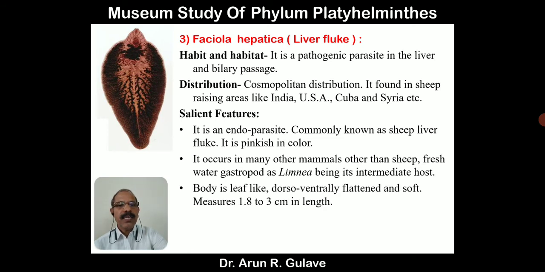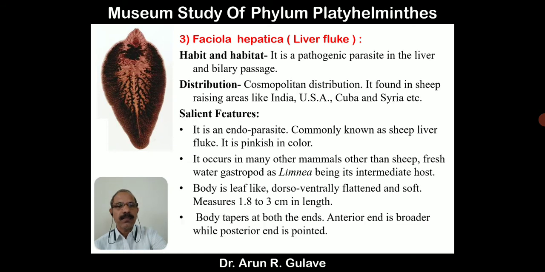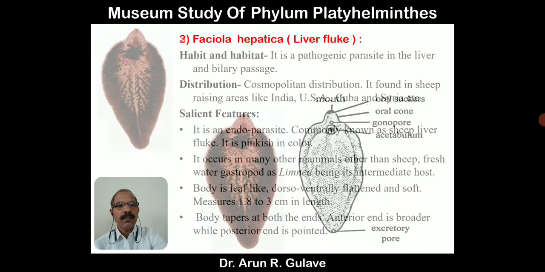The body of this animal is leaf-like, dorsoventrally flattened, soft, small in size, 1.8 to 3 centimeters in length. The body tapers at both ends. The anterior end is broader than the posterior. The posterior is pointed.